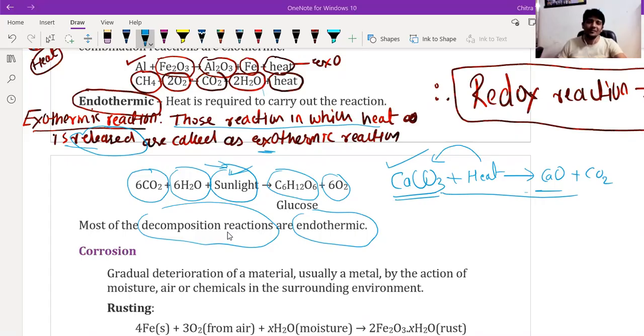Okay, sir. So now the next question is for Himanshu. Any example of an endothermic reaction? Endothermic reaction, where heat energy is absorbed.